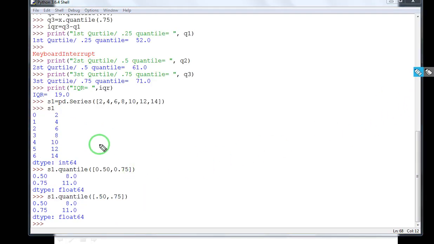So here is one more example of quantile. Suppose this is the series that I have created, and I give the command s1 dot quantile 0.50, 0.75. Now suppose I want to generate two quantiles simultaneously, so I have to use square brackets for them. It will calculate the second quartile, that is the 50th percentile, and the 75th percentile. So the 50th percentile is 8 and the 75th percentile is 11. You can also do this with the help of the formula and you will get the same output.